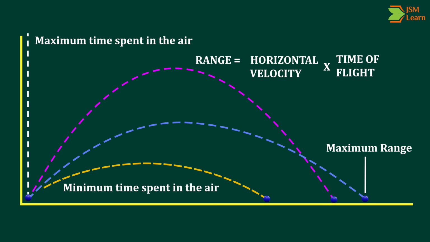How launch angle affects horizontal velocity and time of flight. The horizontal range of a projectile is equal to the horizontal velocity multiplied by the time of flight. The launch velocity can be split into two components: the horizontal component, which depends on the launch angle, and the vertical component, which also depends on the launch angle.